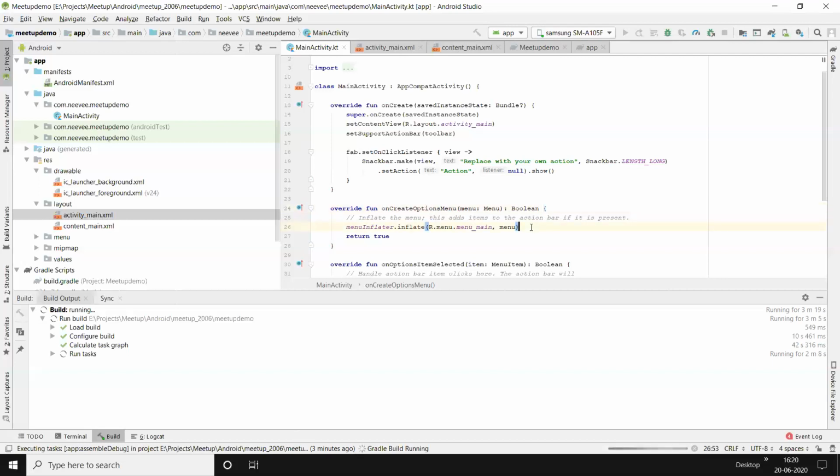Whenever we do run, it generates a new APK, and it gets loaded into the Android device basically.